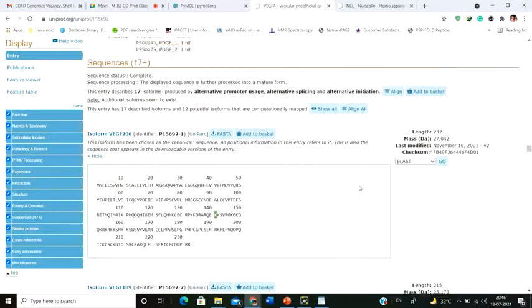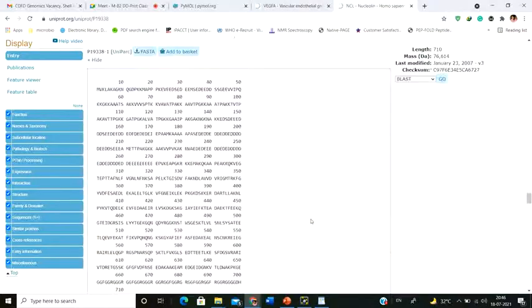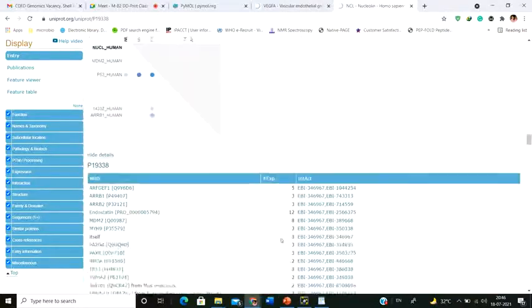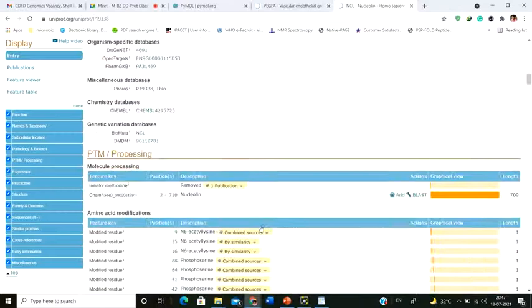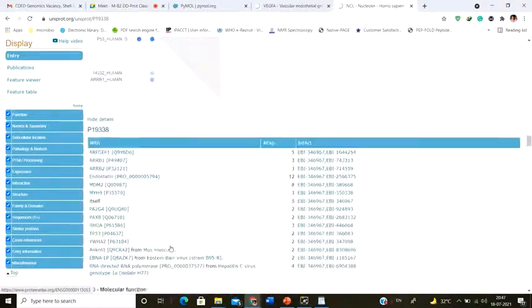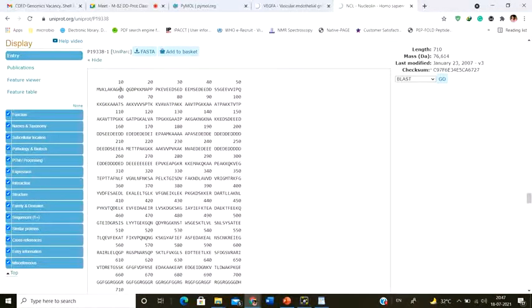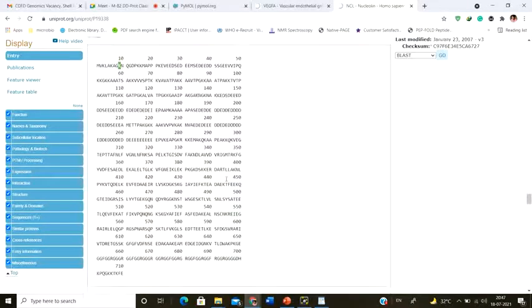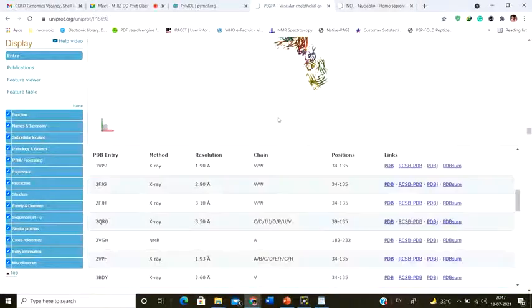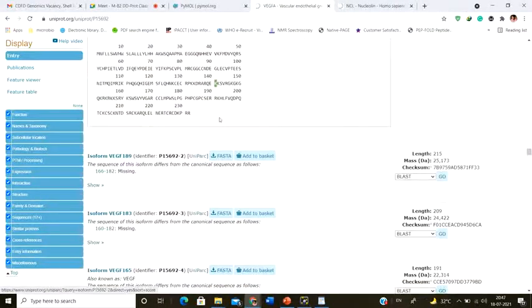Okay. Now suppose, let's see about nucleolin. Let's go back here. See, the 9th lysine is getting acetylated. Do we have lysine at the 9th position? See, we have lysine at the 9th position, and this particular lysine gets acetylated. That is how you can see this information and cross check it, and you can find out if these particular proteins are actually working or not.